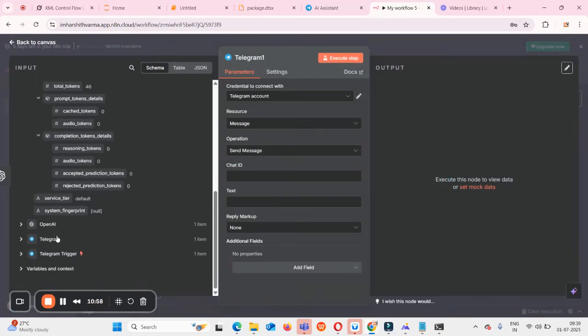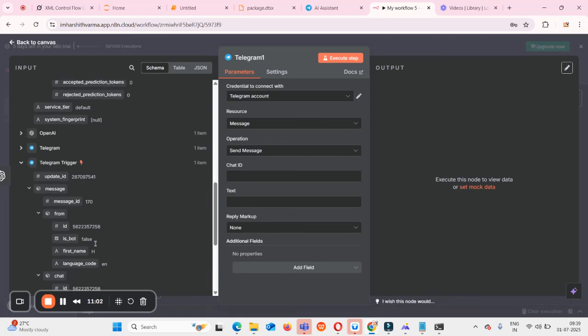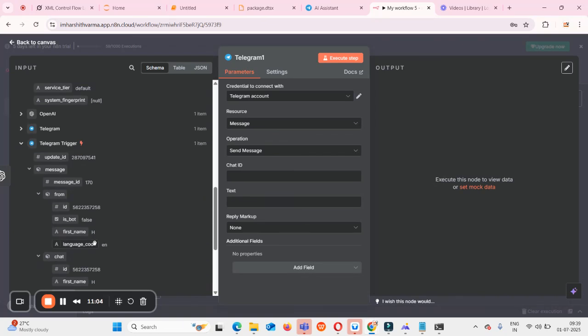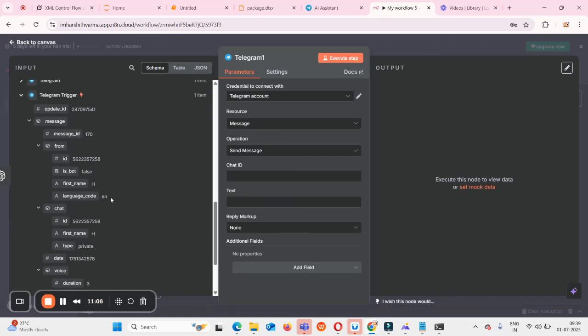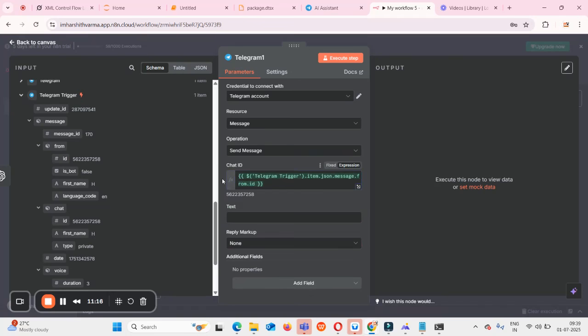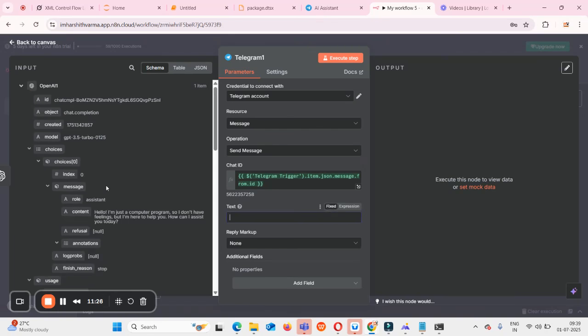One is chat ID. This chat ID you can find inside our Telegram trigger action which we set up initially. Here you will have some IDs, right? All these IDs were the same, from ID and chat ID. So we have to copy that or drag and drop it into this chat ID. That way our bot will know that we need to send the message back to this particular chat ID. And text is nothing but the message which we want to send back to the user.